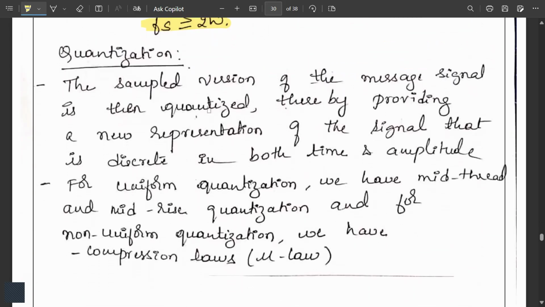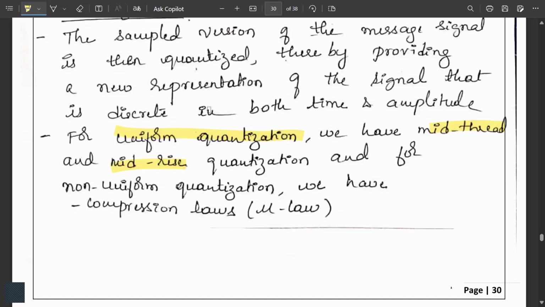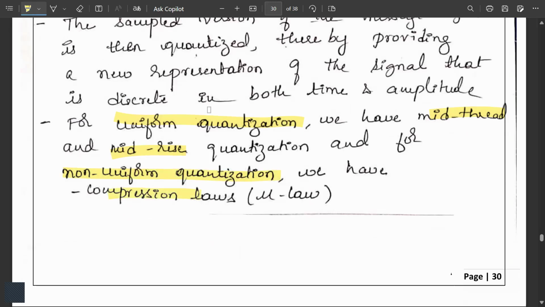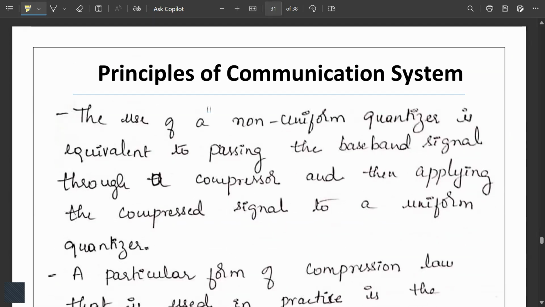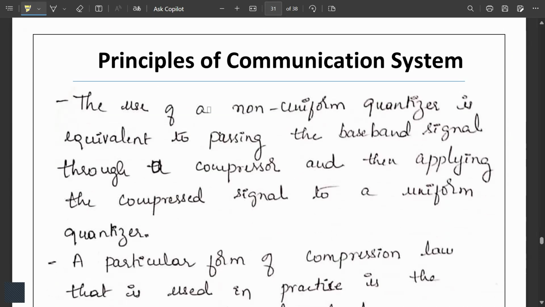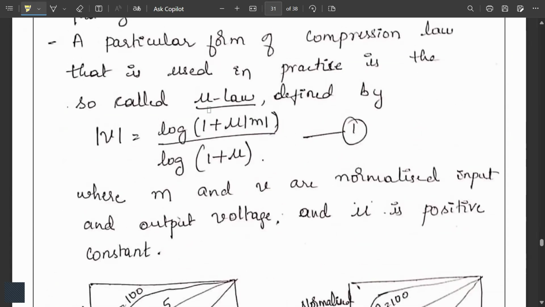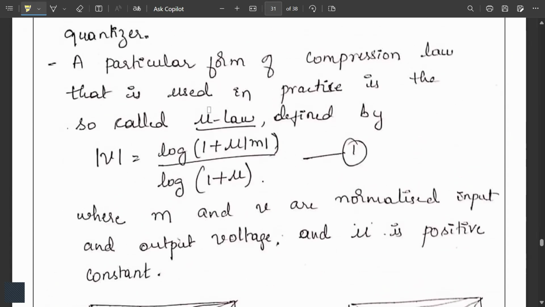Now comes quantization. Here the sampled version of the message signal is then quantized, thereby providing a new representation that is discrete in both time and amplitude. We have uniform and non-uniform quantization. Uniform means we have mid-tread and mid-rise quantization. For the non-uniform, we have the compressor law, that is the mu law. The use of this non-uniform quantizer is equivalent to passing the baseband signal through a compressor and then applying the compressed signal to a uniform quantizer. The particular form of compressing law that is used in practice is called the mu law.